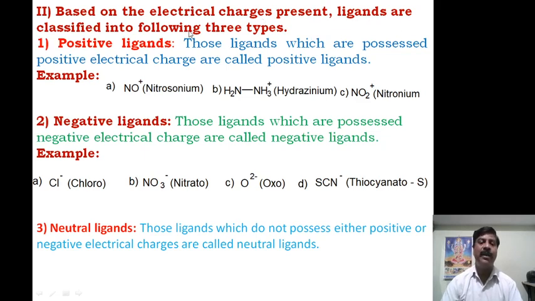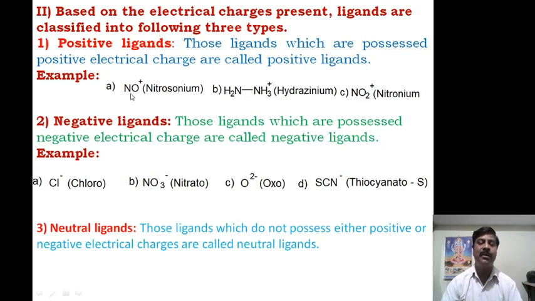Ligands are classified into the following 3 categories: positive ligands, negative ligands, and neutral ligands. Those ligands which possess a positive electrical charge are called positive ligands.